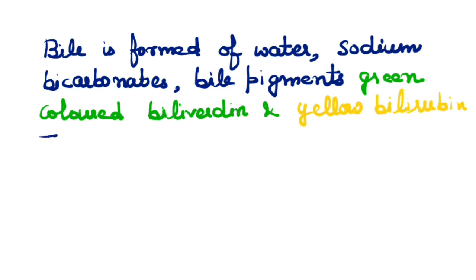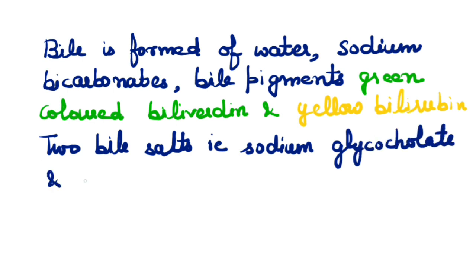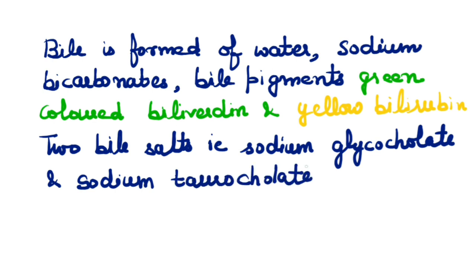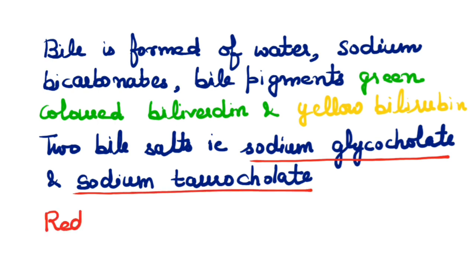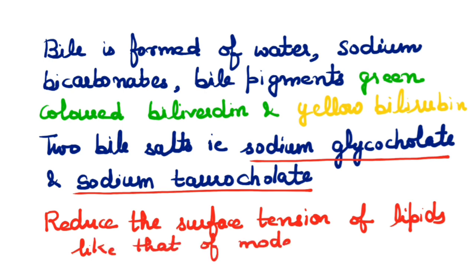Two bile salts are also there, that is sodium glycocholate and sodium taurocholate. These two bile salts are very important. They reduce the surface tension of lipids like modern detergents and help to emulsify fats and oils.